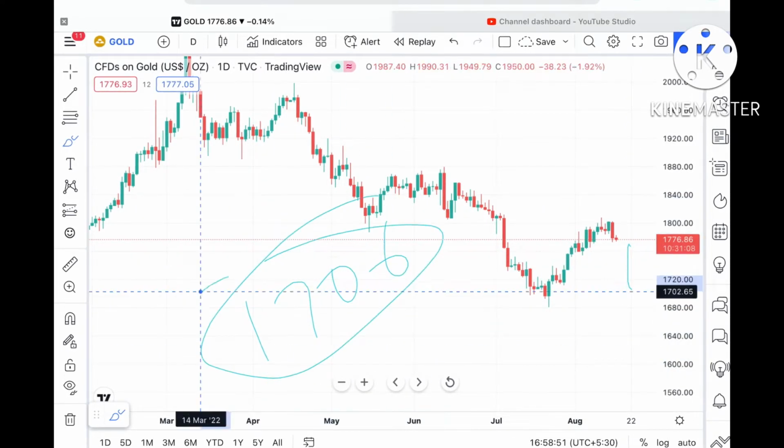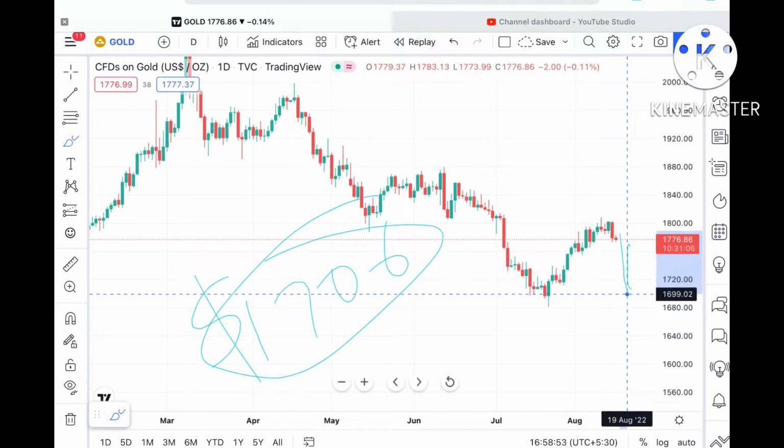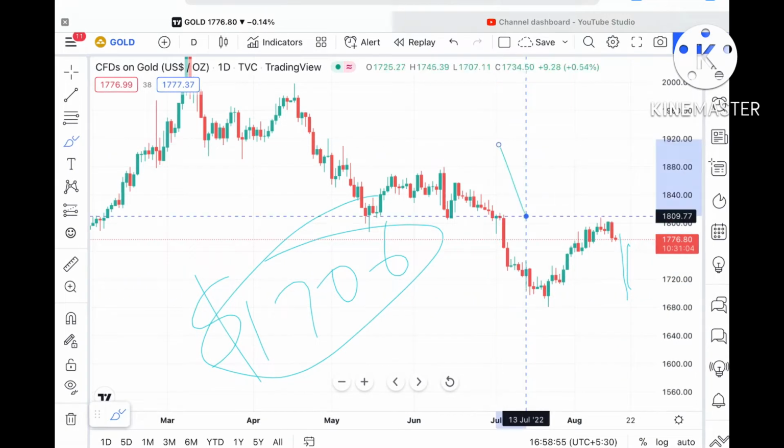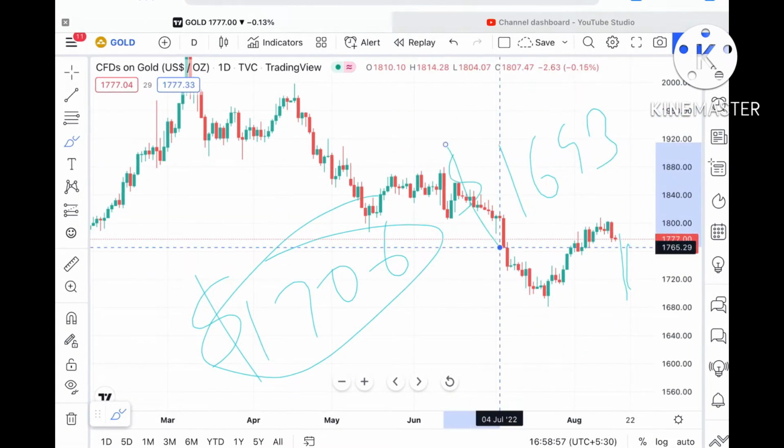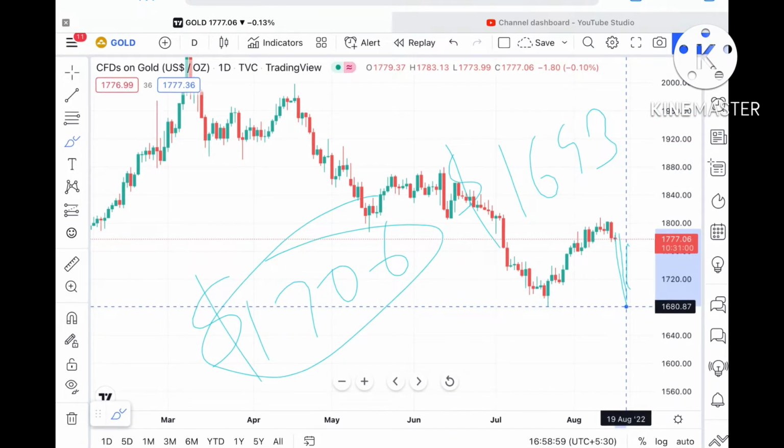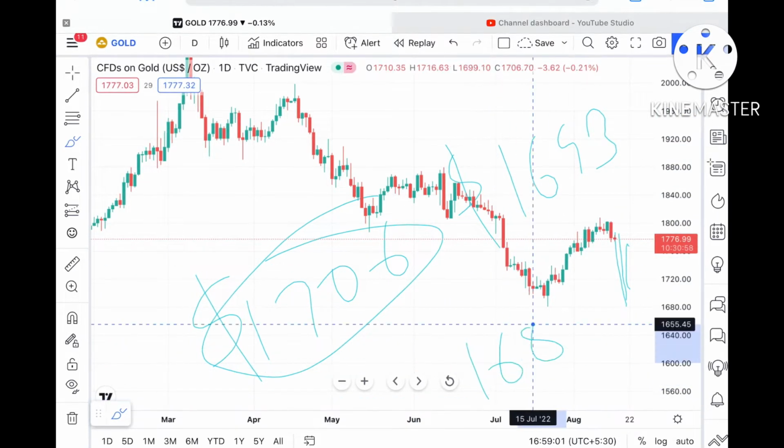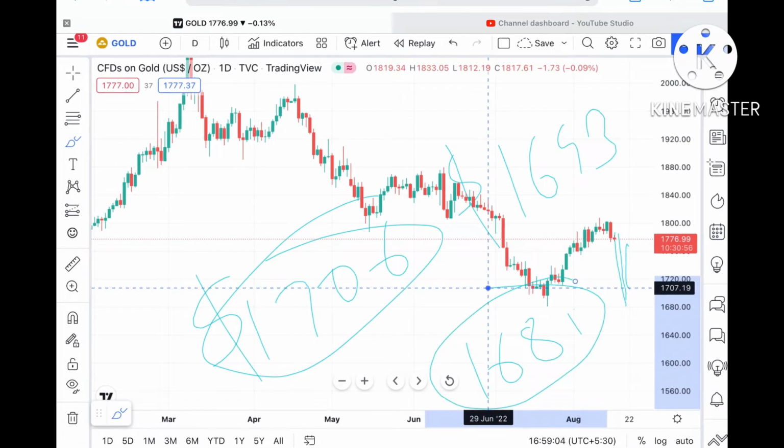Once the price comes to around 1711, then we can see it touch a level of around $1706, and from there it can go further low towards a level of around $1693. If the price falls below that level, then we can see it touch a level of 1681. So keep this in mind.